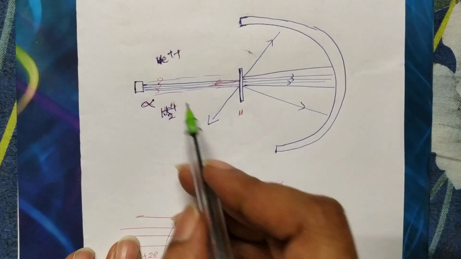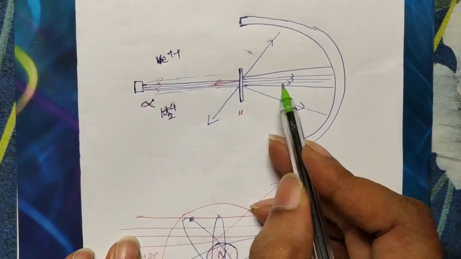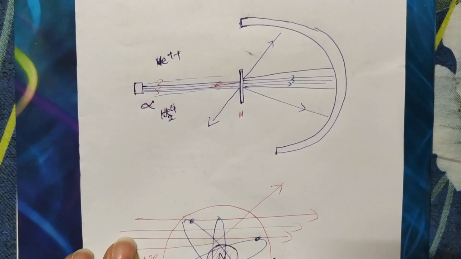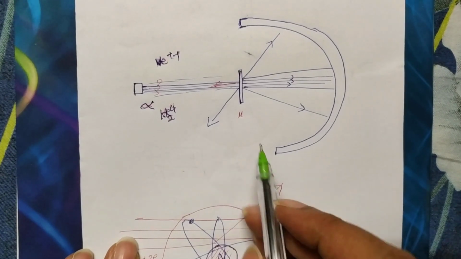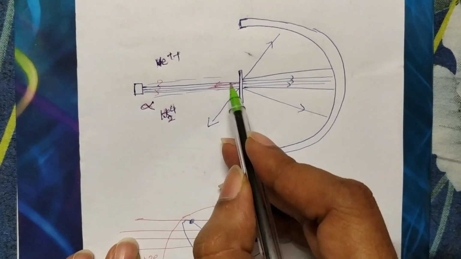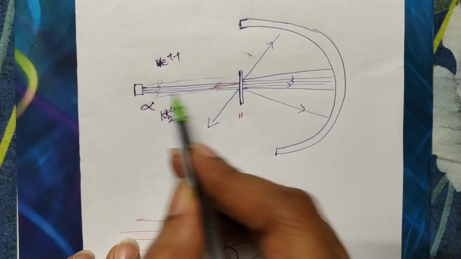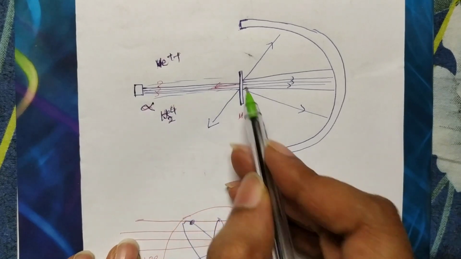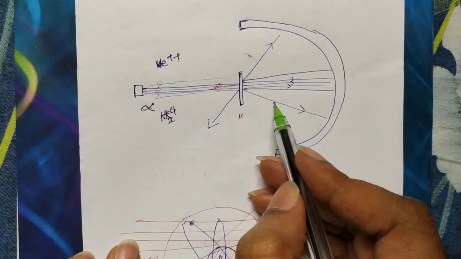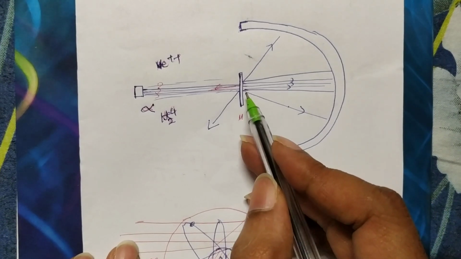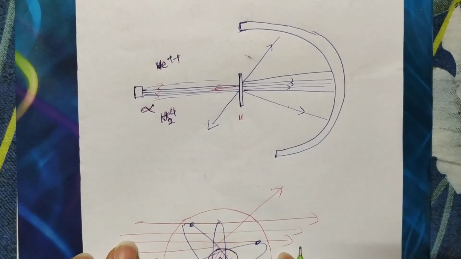From this they identified that most of the alpha particles go straight without any deviation. Only a very small number, one out of a million alpha particles, bounced back in the same direction from which they were moving, and some of the particles were scattered, but almost 99.9% were moving straight.